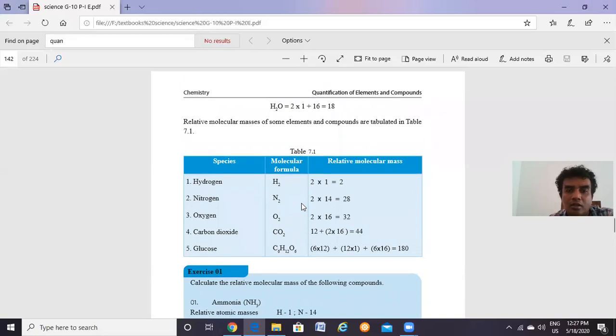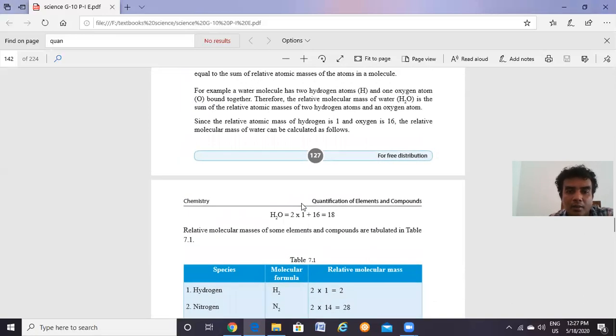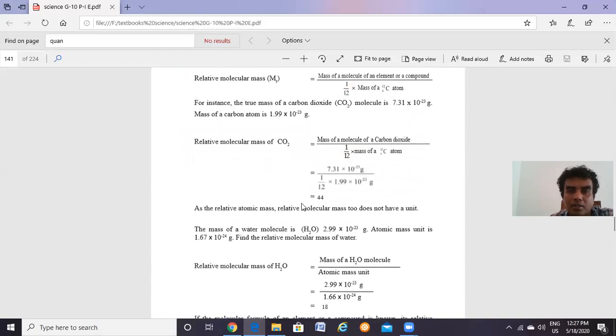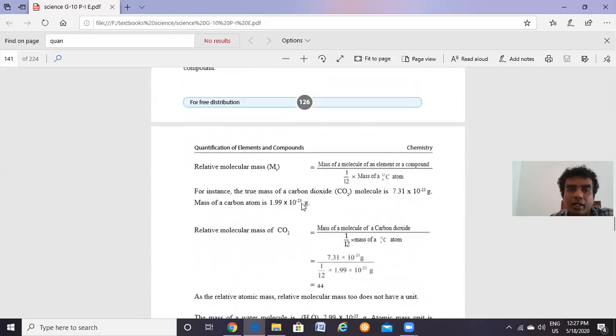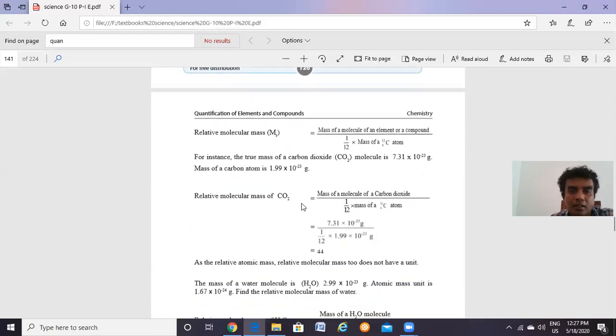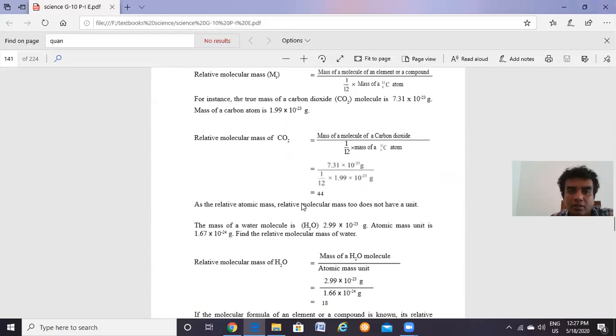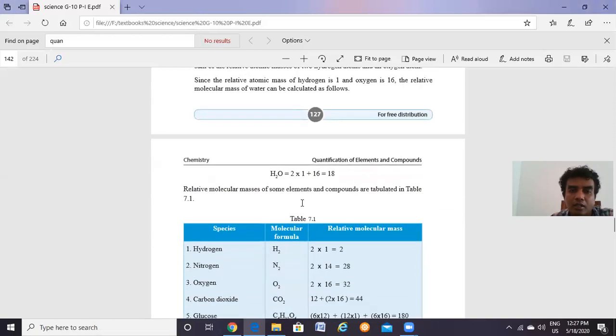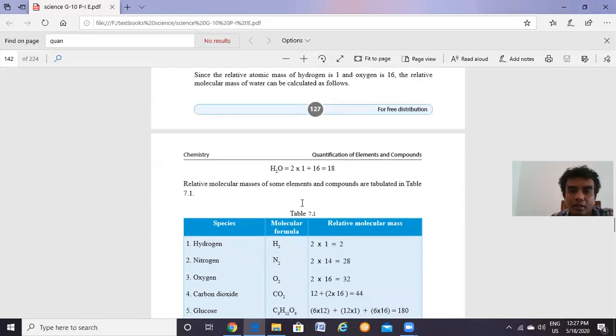So from this part of the lesson, I tried to make you understand the relative atomic mass and the relative molecular mass, rather than using grams and kilogram units to measure the mass of the atoms. And there are 3 equations. The first equation is to calculate the value of the relative atomic mass unit. By using the unit, we could calculate the relative atomic mass and the relative molecular mass. And these are the worked examples, and there are questions in the textbook for you to calculate the relative molecular mass and relative atomic mass.